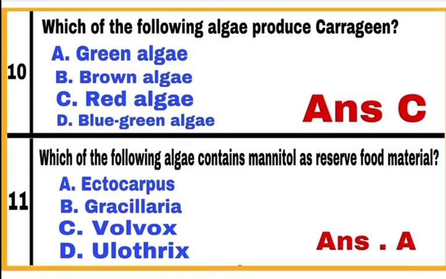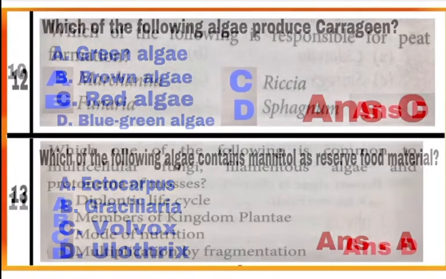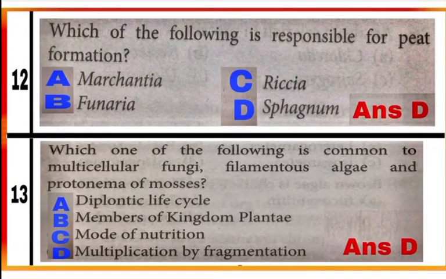Question 11. Which of the following algae contains mannitol as reserve food material? Option A. Ectocarpus, which belongs to Phaeophyceae class of algae, has mannitol as reserve food material. Question 12. Which of the following is responsible for peat formation? Option D. Sphagnum, which is a moss, belongs to Bryophyta. It is responsible for peat formation, which is used as a fuel.